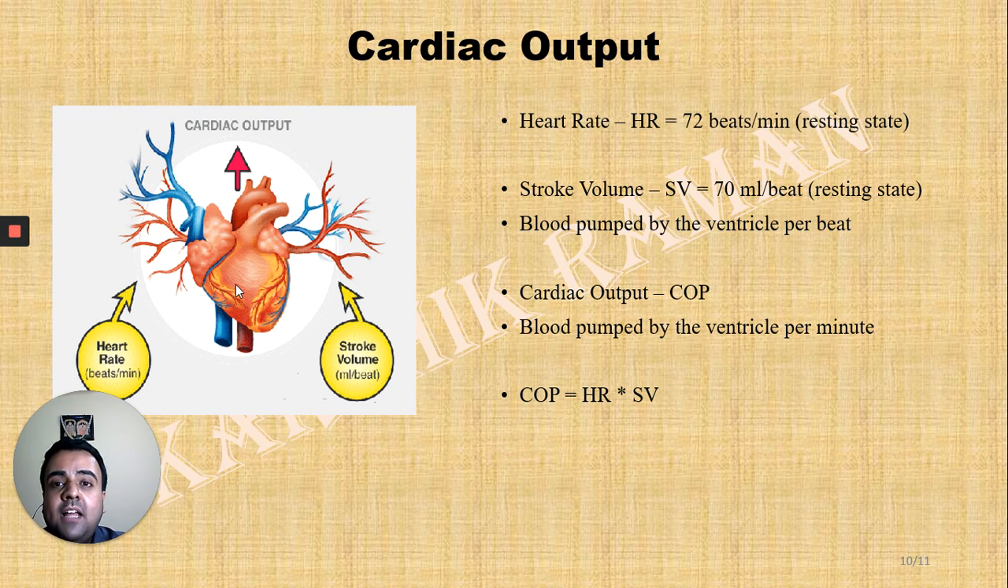So in a normal, healthy, resting adult individual, the heart rate is 72 and the stroke volume is 70. When multiplied, the resultant product is 5040, which is approximately 5000 ml per minute, or you can say that the cardiac output is 5 liters per minute. It can be interpreted as the heart pumping 5 liters of blood every minute in the systemic circulation.